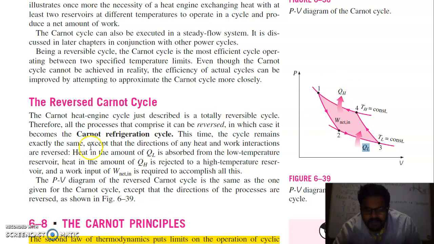The cycle remains exactly the same, except that the directions of any heat and work interactions are reversed. Heat in the amount of QL is absorbed from the low temperature reservoir, heat in the amount of QH is ejected to the high temperature reservoir, and a work input of W in is required to accomplish this. This way we can use this concept for refrigeration purposes also, but in this case we have to supply work to this piston cylinder arrangement. We have to supply work to the system.